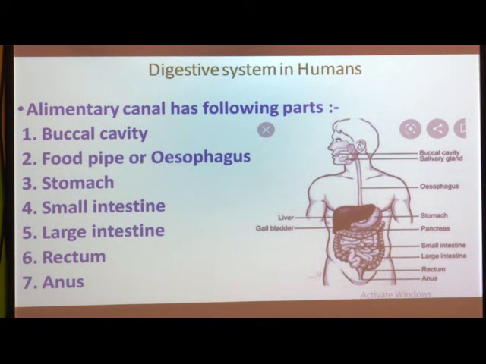So, all these parts are helping to digest food. How these parts are going to digest food, this concept we are going to learn in our next class. Now, only we are going to take a look at the structure of alimentary canal or structure of digestive system in human.